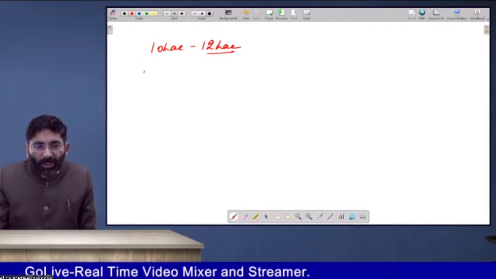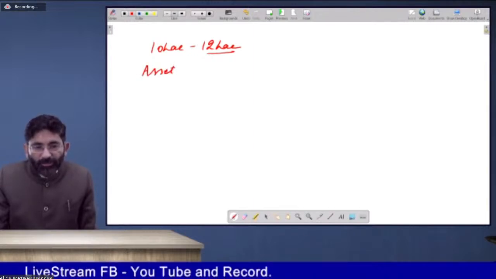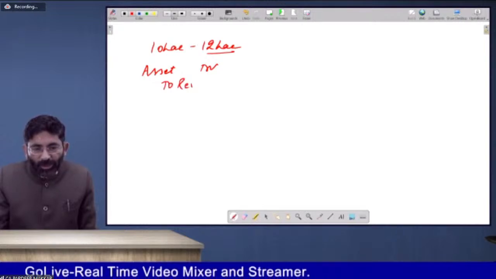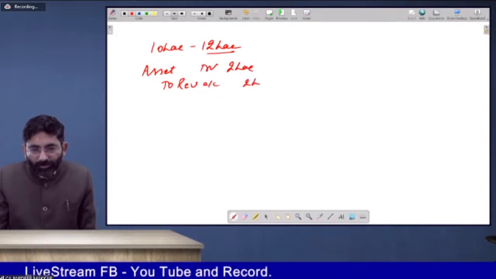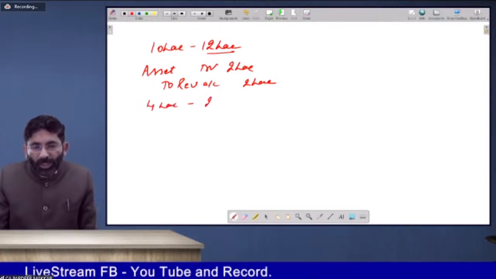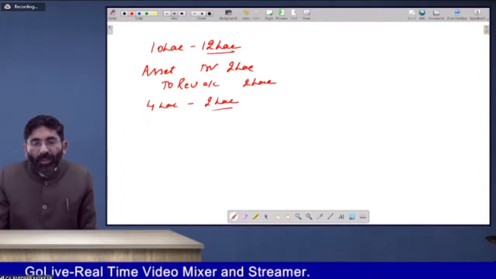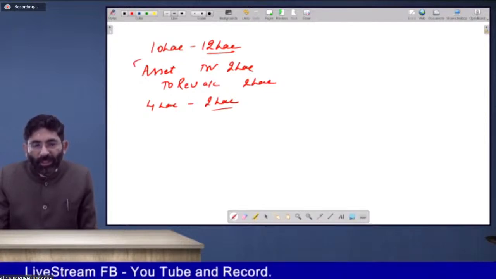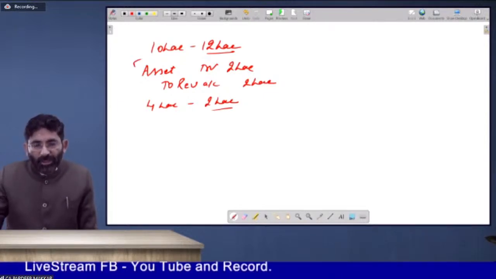So assets account debit to revaluation account with rupees 2 lakh, beta. Clear? Liabilities worth rupees 4 lakh are valued for rupees 2 lakh only. So this was a profit. Hence, asset value is increased.